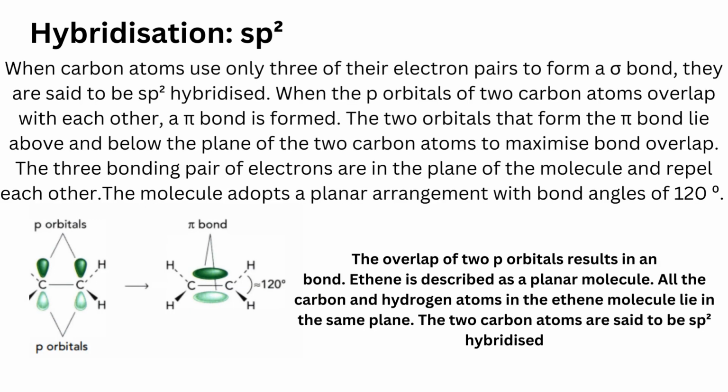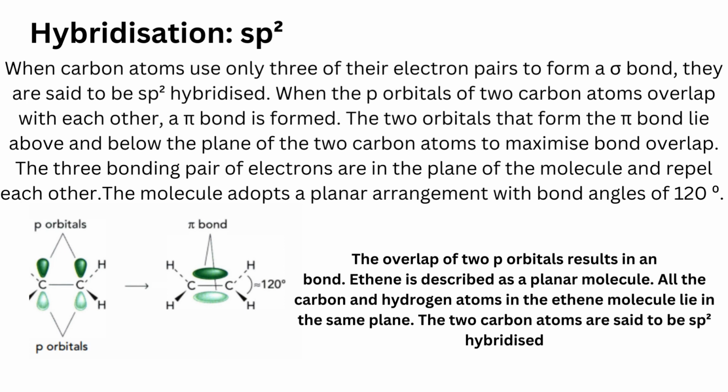sp2 hybridization. When carbon atoms use only 3 of their electron pairs to form sigma bonds, they are said to be sp2 hybridized. When the p orbitals of 2 carbon atoms overlap with each other, a pi bond is formed. The two orbitals that form the pi bond lie above and below the plane of the two carbon atoms to maximize overlap. The three bonding pairs of electrons are in the plane of the molecule and repel each other.